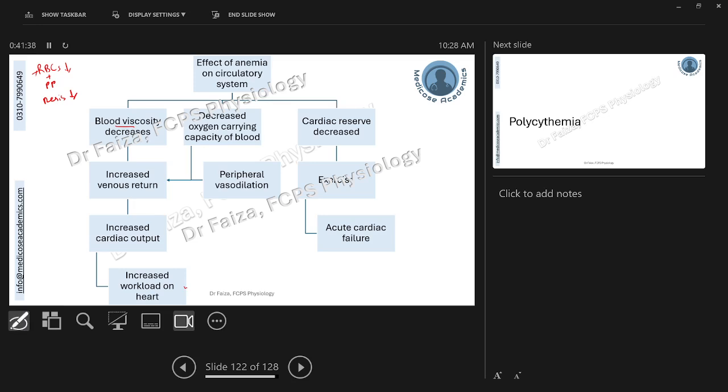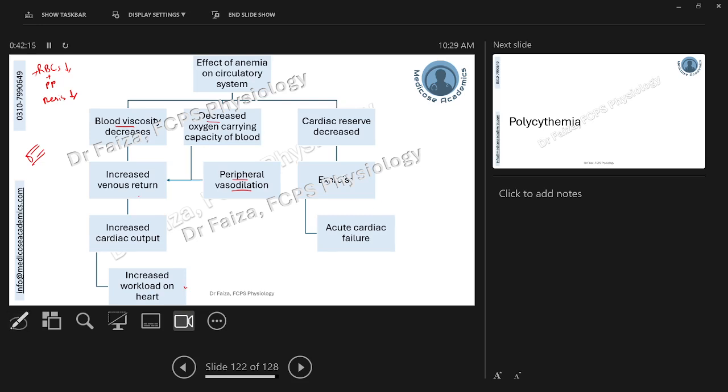Number two, RBCs were responsible for carrying oxygen to the peripheral tissue. When RBCs reduce, the oxygen carrying capacity of blood will overall reduce. And the body will try to compensate for that decreased availability of oxygen by doing vasodilation so that more blood can flow to the peripheral vasculature and other organs, providing the required amount of oxygen. That peripheral vasodilation will further ease the flow of blood. The greater the diameter of the blood vessel, the easier the blood flows. Again, it will lead to increased venous return.